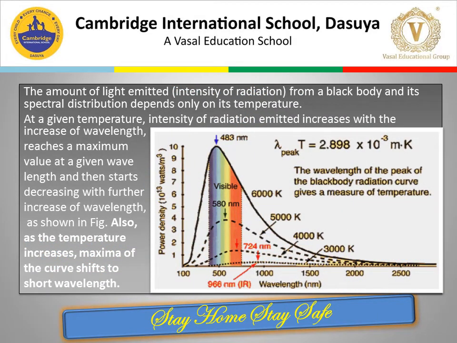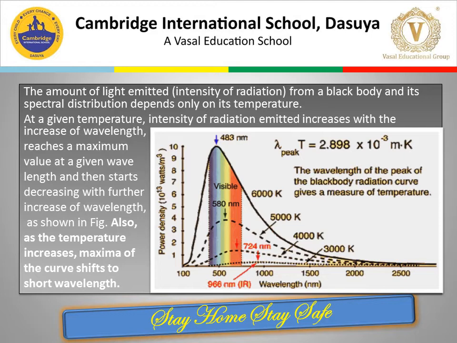The amount of the light emitted or the intensity of radiation from a black body and its spectral distribution depends only on its temperature. At a given temperature, the intensity of radiation emitted increases with increase of wavelength, reaches a maximum value at a given wavelength, and then starts decreasing with further increase of wavelength.